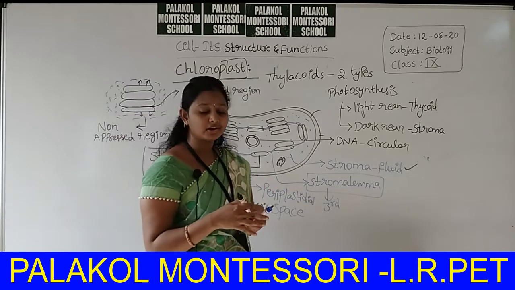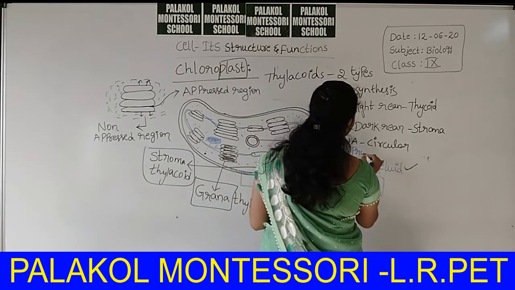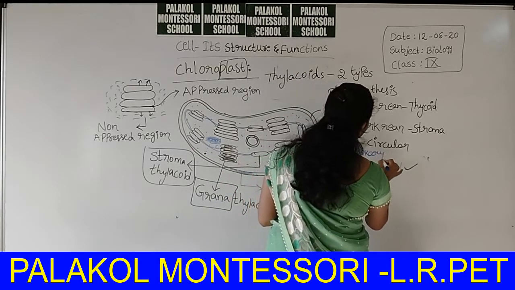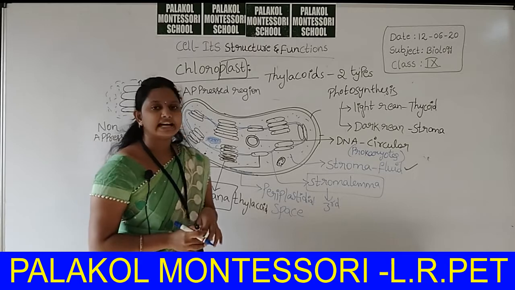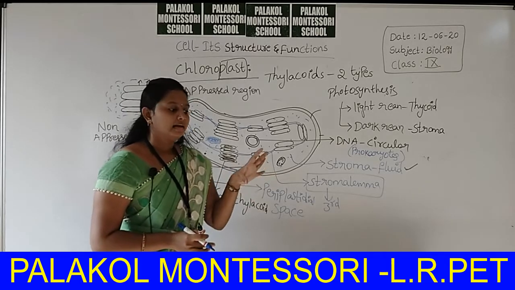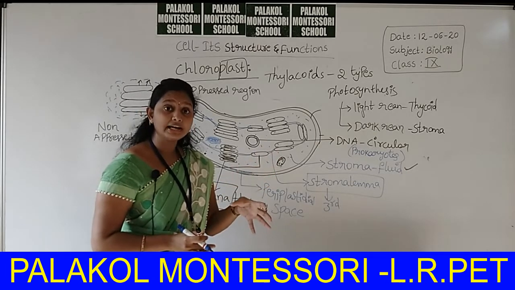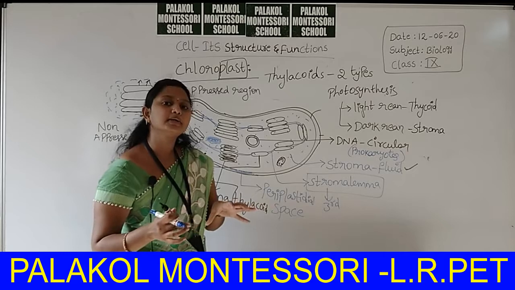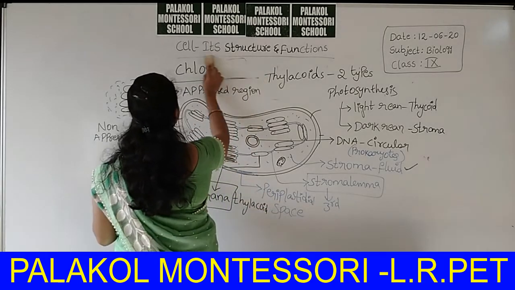Prokaryotes. This is the characteristic feature of prokaryotes. That's why chloroplast is called a eukaryotic cell organelle, but one which has prokaryotic nature.